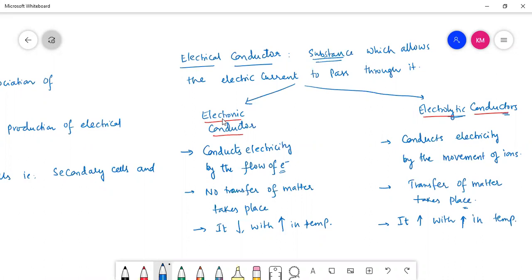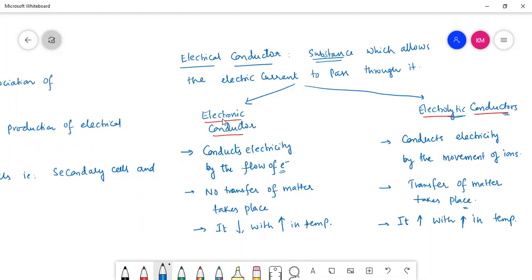See, if you consider an electrolytic conductor, as temperature increases, it will give more number of ions. If it gives more number of ions, more will be the mobility, or more will be the movement, and more conductance can be generated. That's why it increases with increasing temperature.